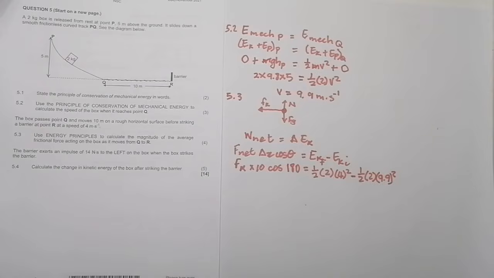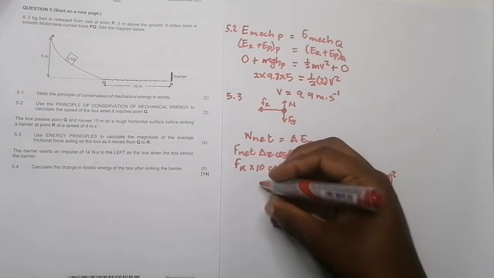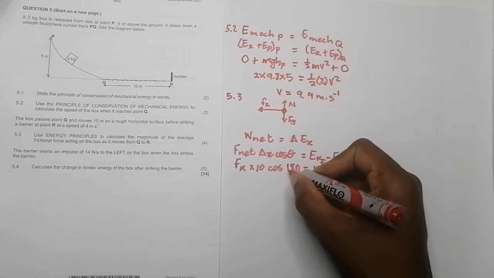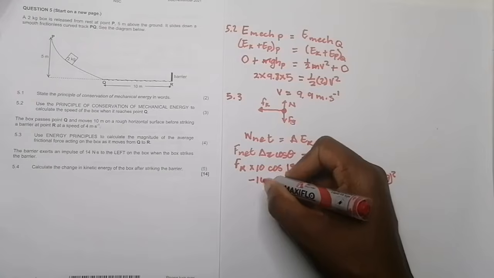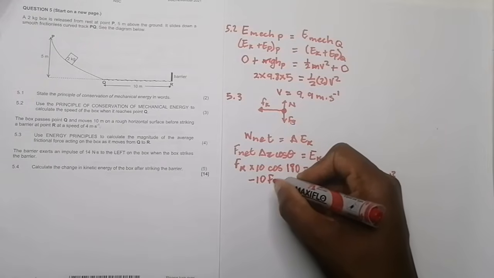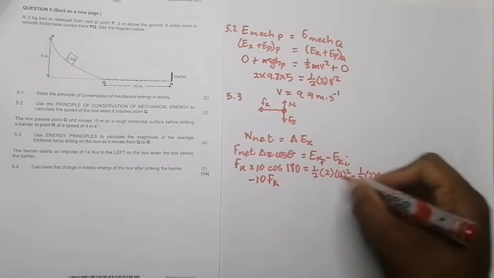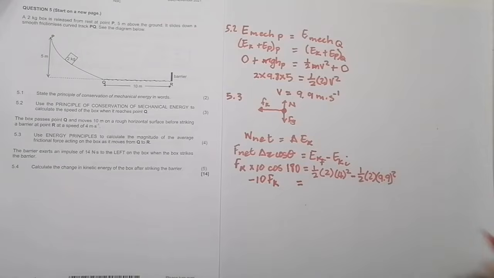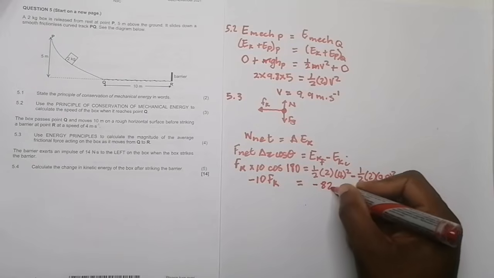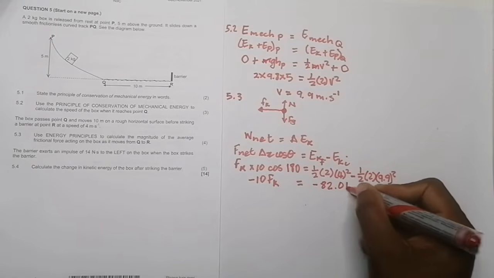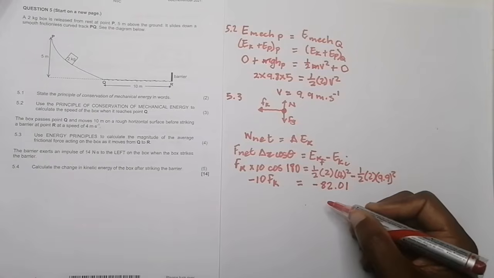So all we need to do now: this becomes 10 times cos of 180, that's minus 10. So this is minus 10 times the frictional force, and we just find the product on that side, and I get minus 82.01.